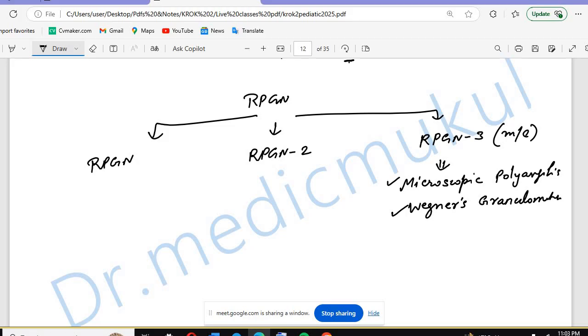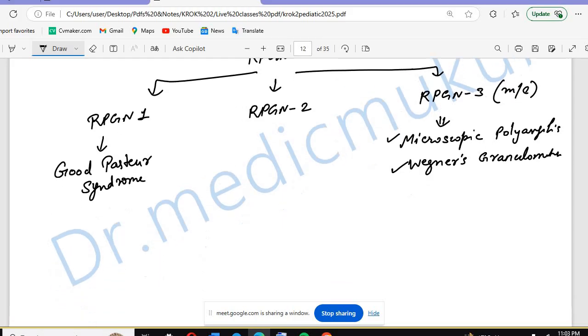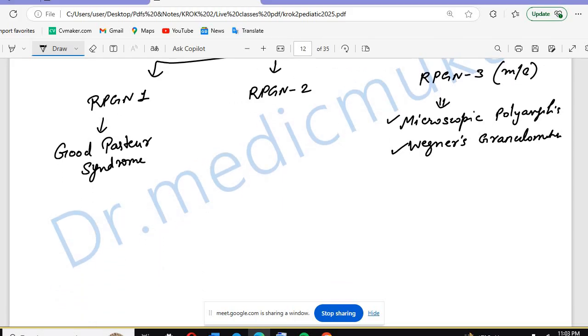RPGN1 includes Goodpasture syndrome. You can easily remember with the help of the mnemonic 1, 2, 3, 4. 1 means RPGN1.